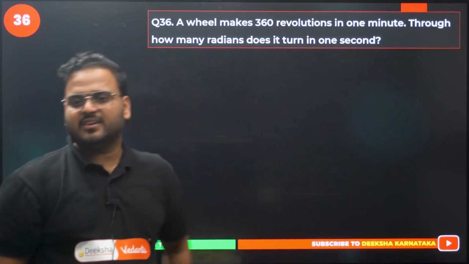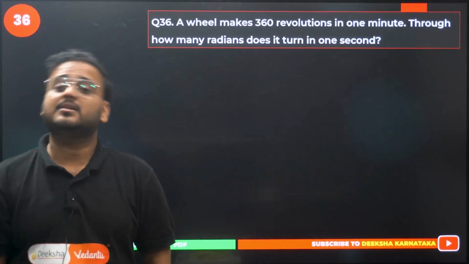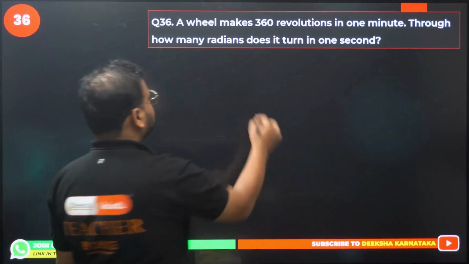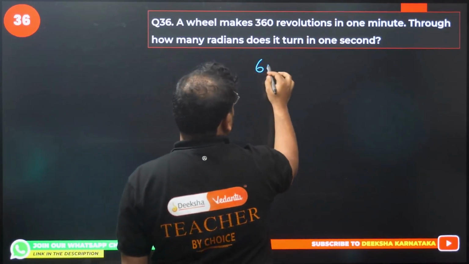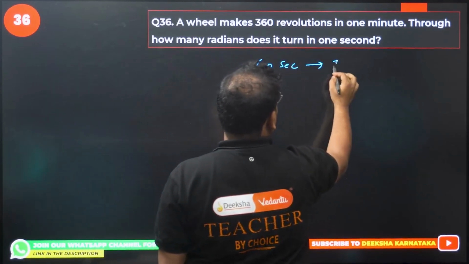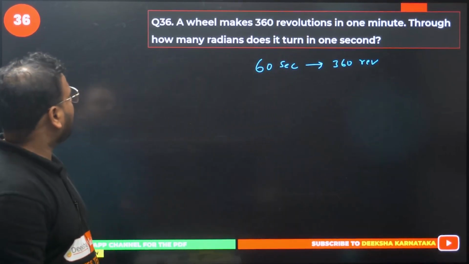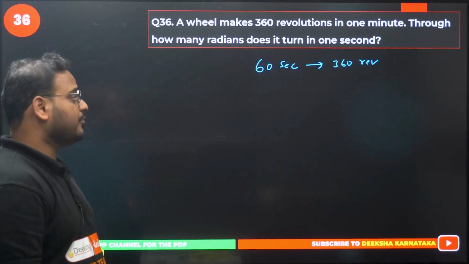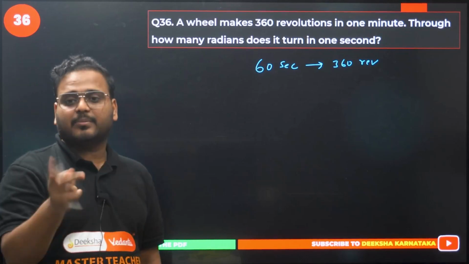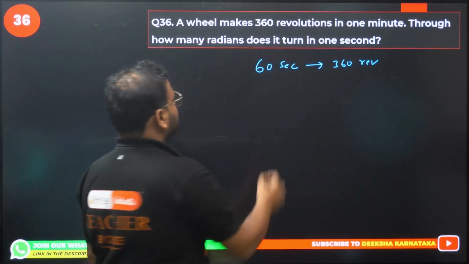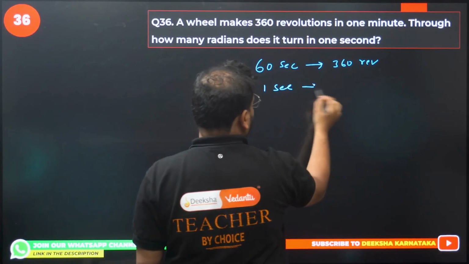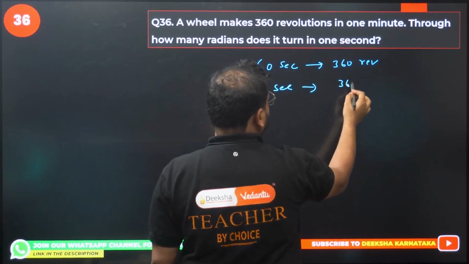A wheel makes 360 revolutions, not degrees, revolutions in a minute, which means in 60 seconds we have 360 revolutions. Through how many radians does it turn in 1 second? They are asking the angle swept in radians. In 1 second it will go how many revolutions? 360 by 60.